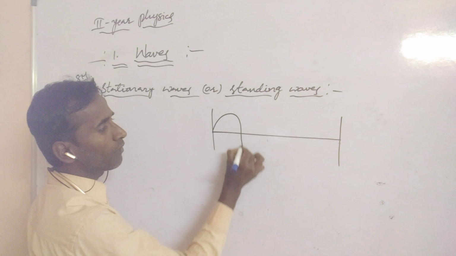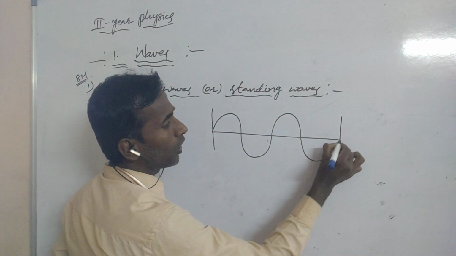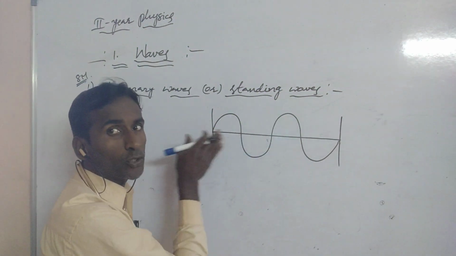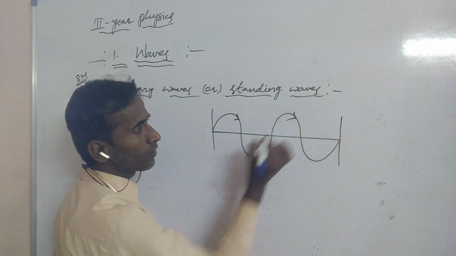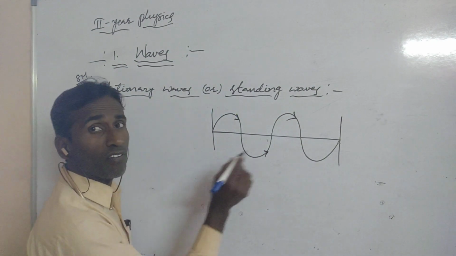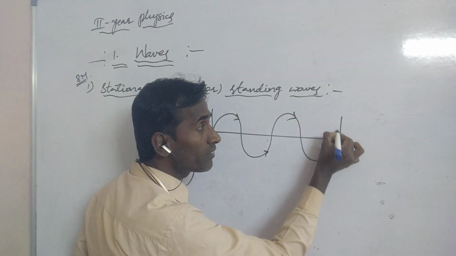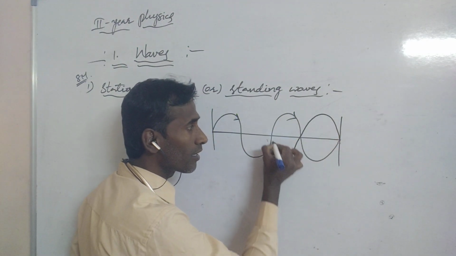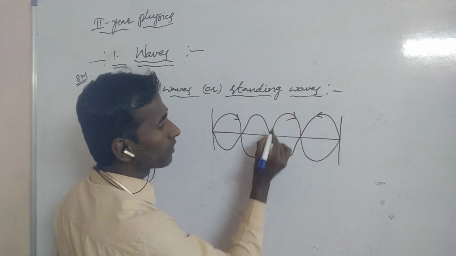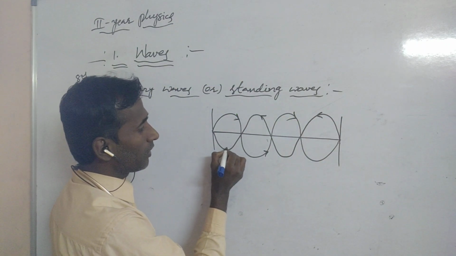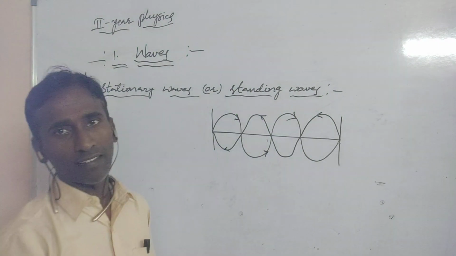One wave can be traveling along the positive x-axis, and another wave can be traveling opposite to this, in the negative x-axis.